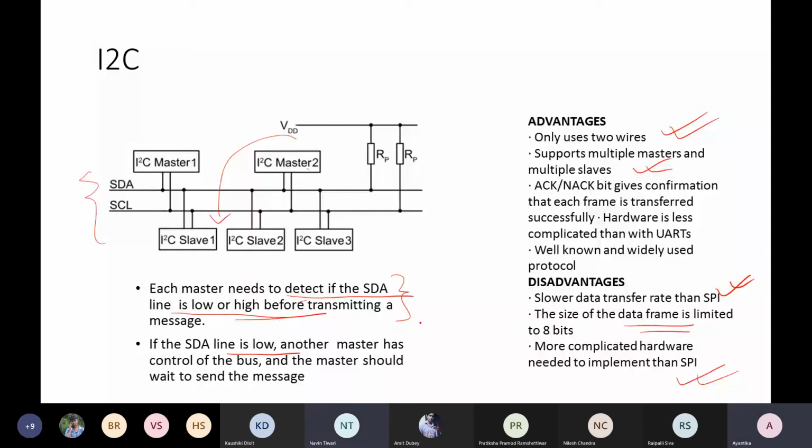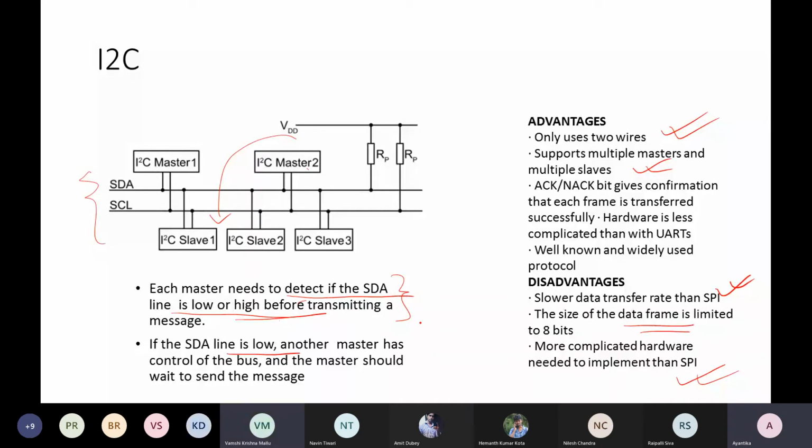How can we say which device is master and which device is slave? Initially, whenever you are designing your framework, that control is given: who can initiate the transmission. Master 1 and master 2 are given static priority, or static control, so that they can initiate the transmission on the SDA line. That is from your design.